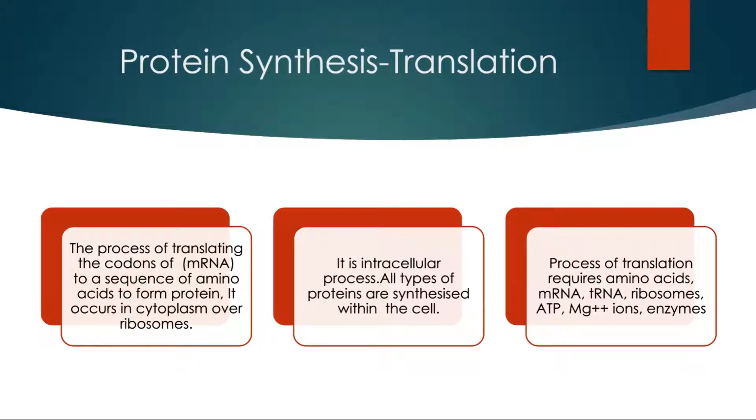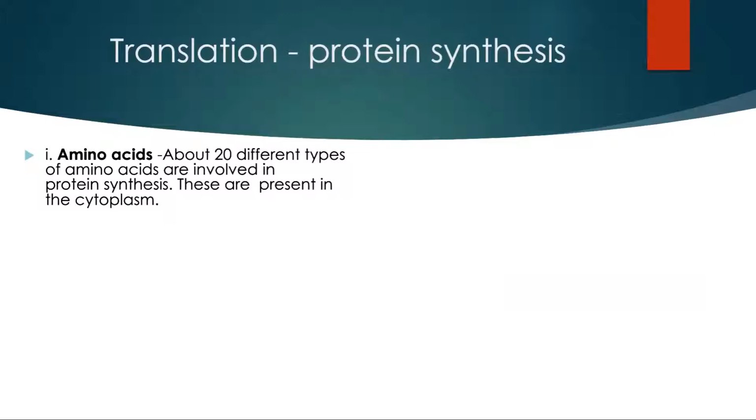This translation process has a translation machinery which contains amino acids, messenger RNA, transfer RNA, ribosomes, ATP, magnesium ions and enzymes. Now we see this translation machinery in detail. First is amino acids.